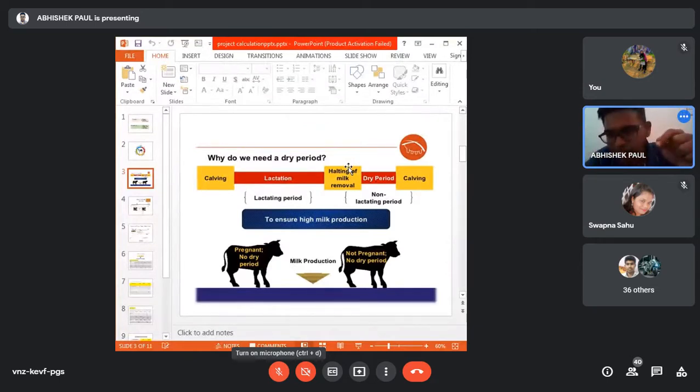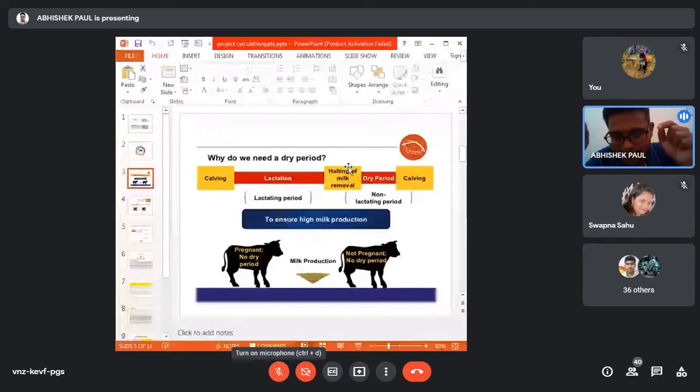Suppose the standard lactation is 305 days and the standard dry period is 60 to 65 days. So 305 plus 60 means 365 days. That means the intercalving period should be 365 days or 1 year. That means you will get one calf every year, isn't it? So this is based on production.